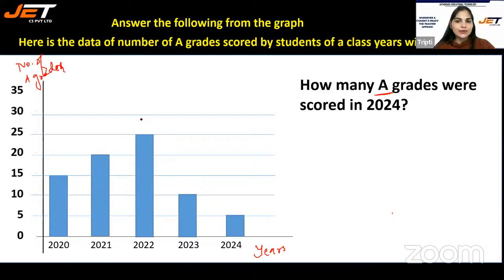How many A grades were scored in year 2024? So here I can see that 5 grade A were scored in year 2024.